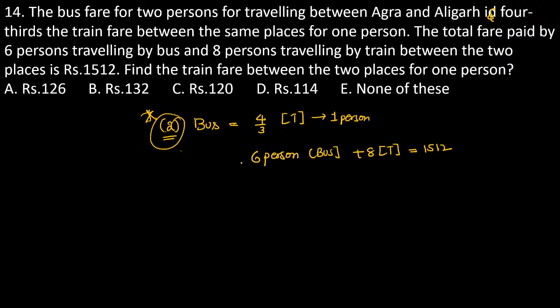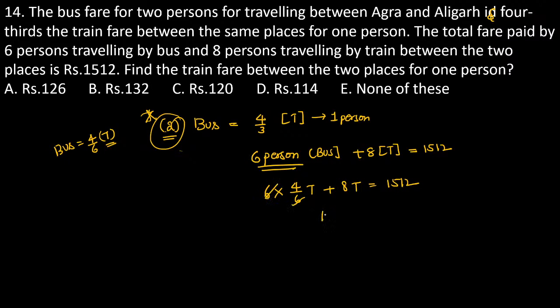Now 2 persons is most important. Six persons means you just consider 3 persons' fare. Otherwise, the bus fare of each person is equal to 4/6 of the train fare of each person. Now 6 persons of bus fare, 6 into 4/6 of T, plus 8 into train fare, is equal to 1512.